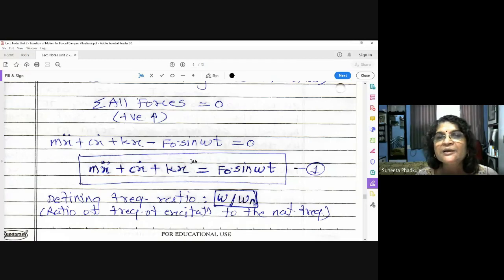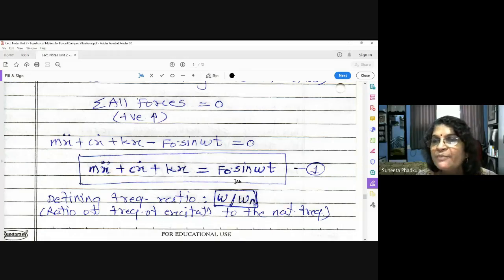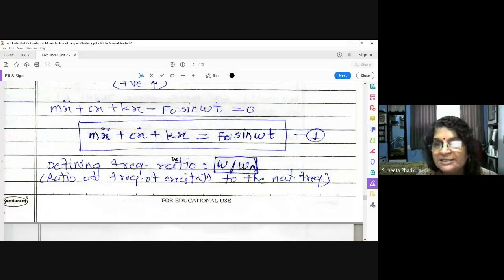This is a second order differential equation, but it is non-homogeneous. In damped free vibration, there was a 0 on the right hand side, so it was a homogeneous equation. But in forced vibration the right hand side is not 0, it is F0 sin omega t. That's why this is a non-homogeneous equation.